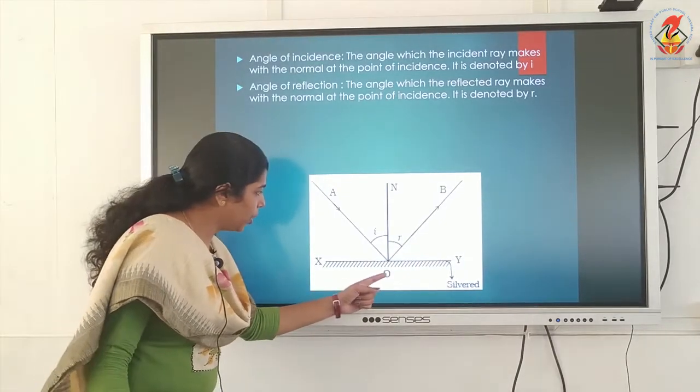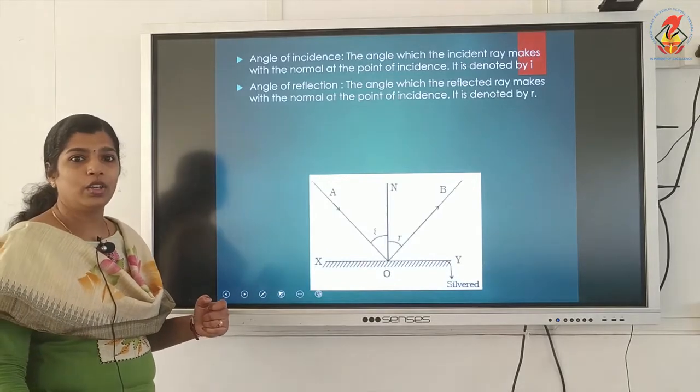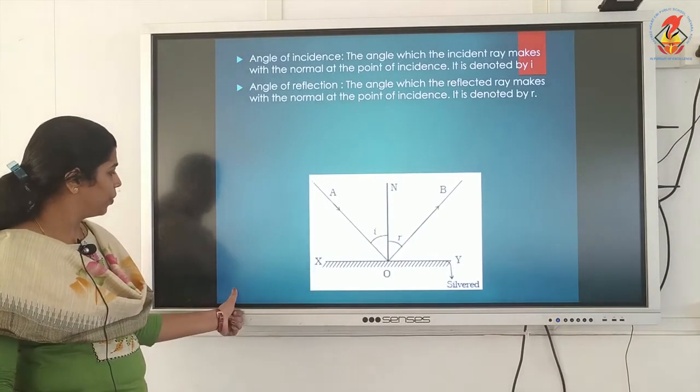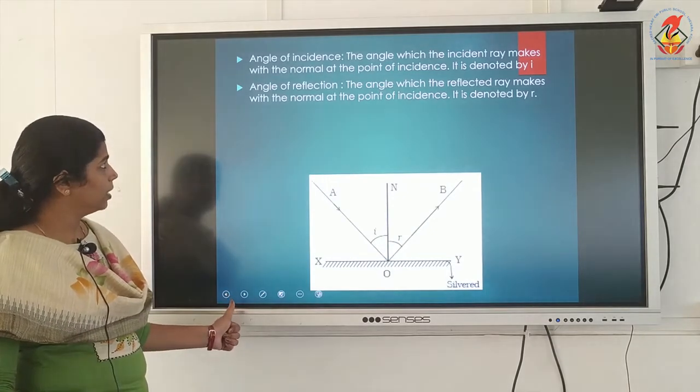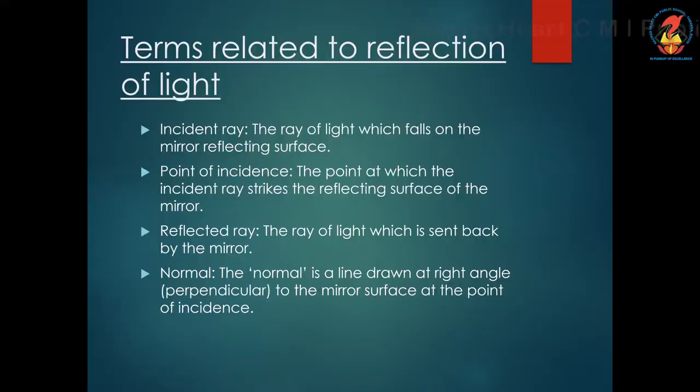Now, this point O, that point is known as the point of incidence. Point of incidence: the point at which the incident ray strikes the reflecting surface of the mirror.